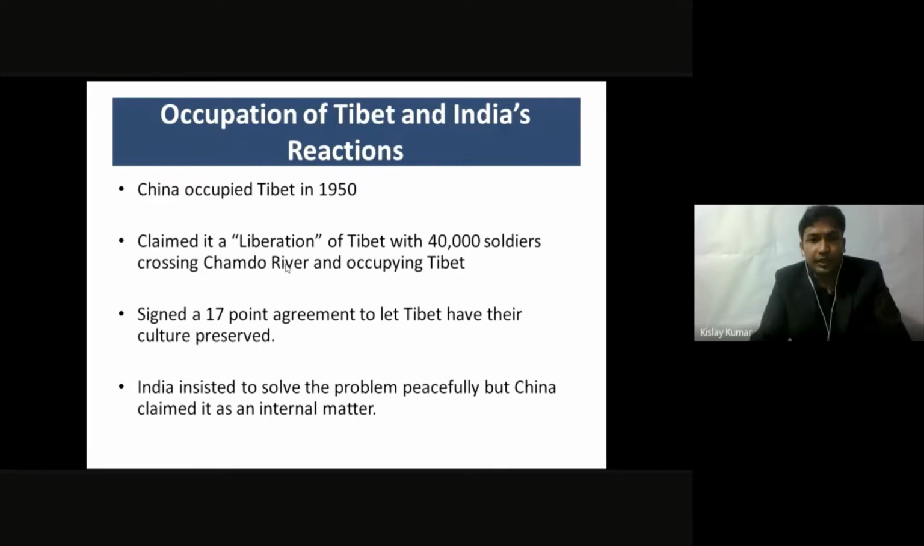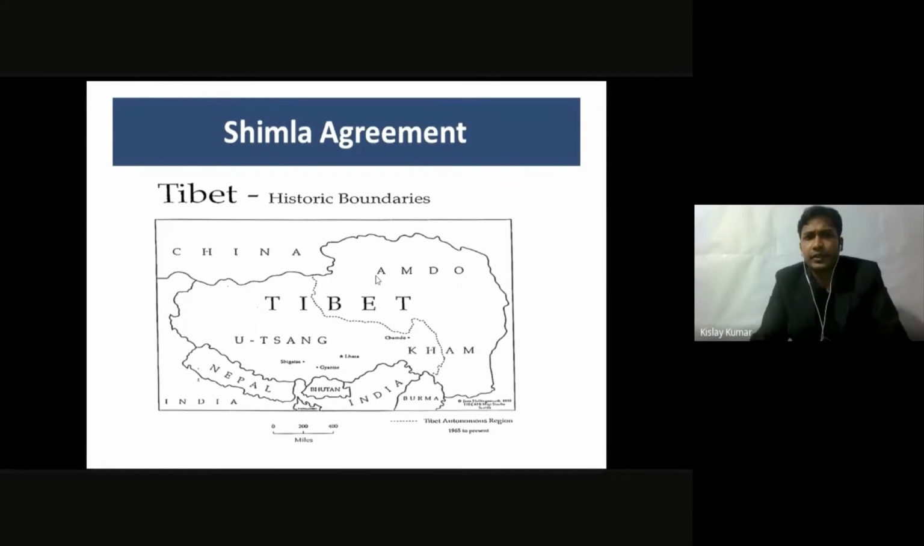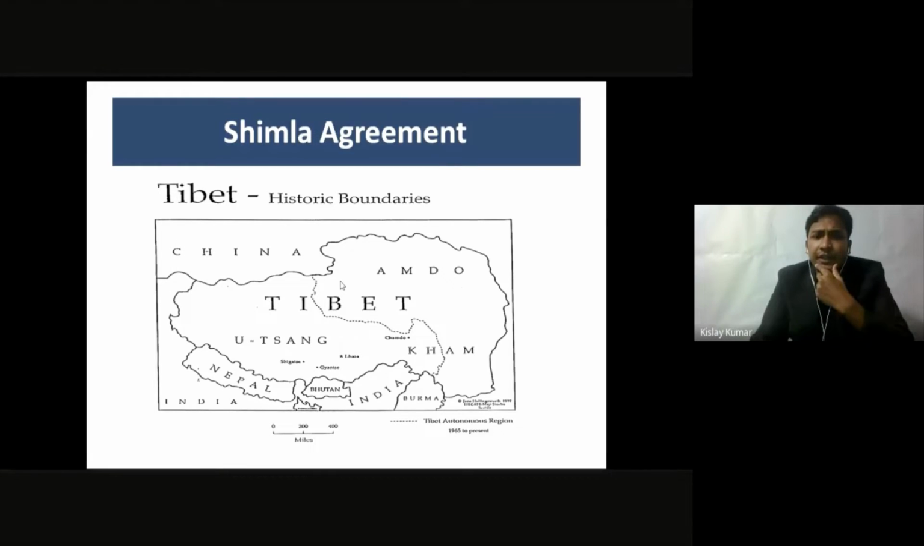So the border of China would be very far from that of the Indian border. So this was their idea. So they divided Tibet into two parts, and they signed an agreement with Tibet. This dotted line is a river called the Chamdo River, and we'll see how this comes into play later on.